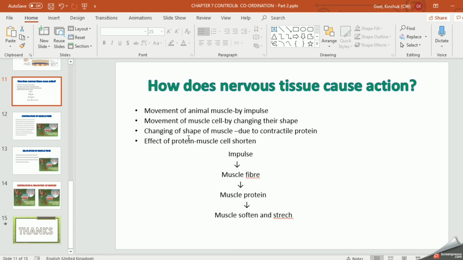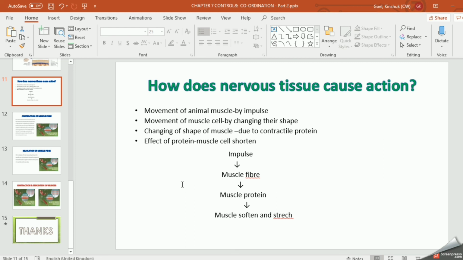So these muscles change the shape by contracting due to the contractile proteins. This contractile protein is released. It gives the information to change the shape of the muscles by contracting. When this contractile protein is released, they give the message to your muscle cell to change the shape. And when the shape is changed, your muscles become shortened. And after shortening, when your action is over, again it gets stretched. Clear? So this is how these tissues cause actions.